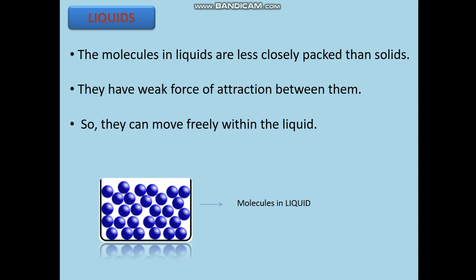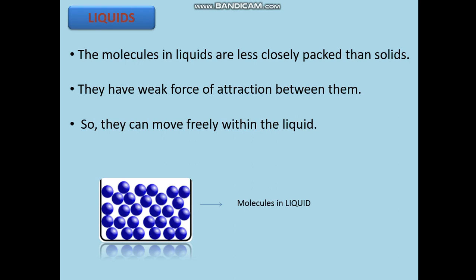Let's go for liquids. The molecules in liquids are less closely packed than in solids. On your screen you have a picture of molecules in a liquid. Compared to a solid, the molecules are less closely packed. Here there is a weak force of attraction between them, so they can move freely within the liquid.